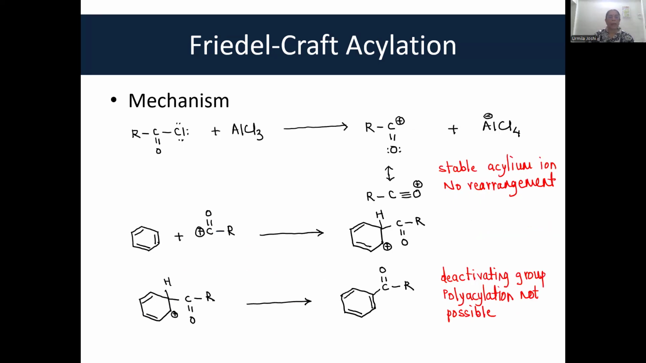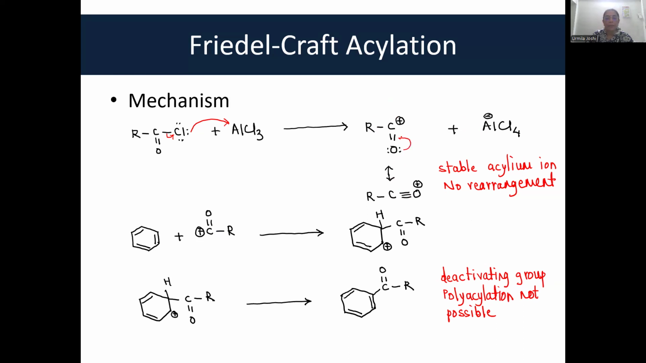Now coming to the mechanism. The mechanism is similar. Just see, there is chlorine which has lone pairs of electrons. These can be accepted by AlCl3. So, as a result, this bond breaks. Now, an acylium ion is formed. RC double bond O is the acylium ion. And this acylium ion is stable because it can exhibit resonance.